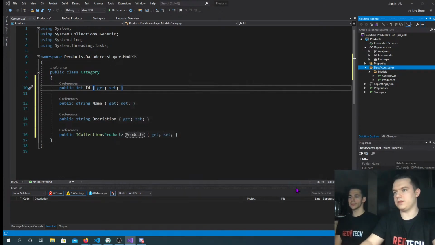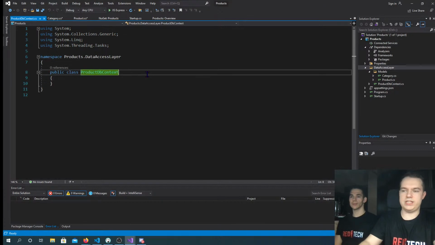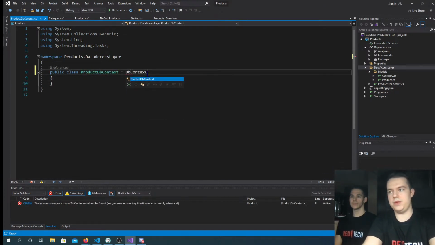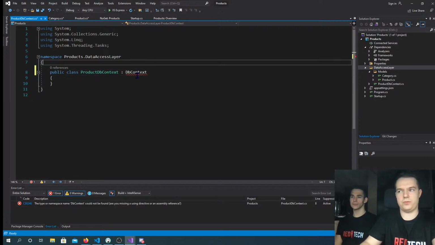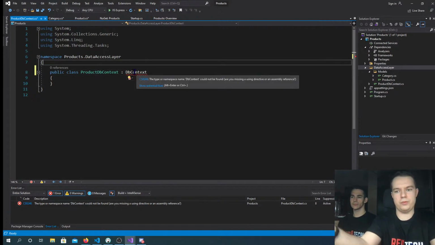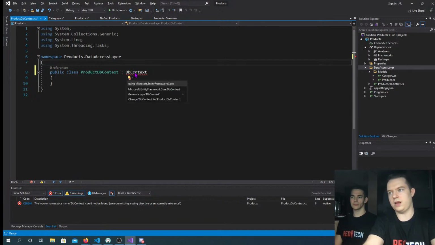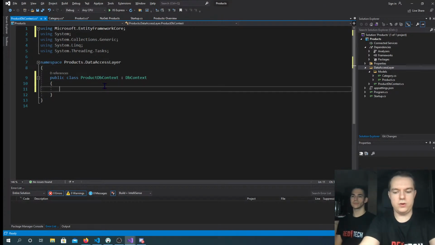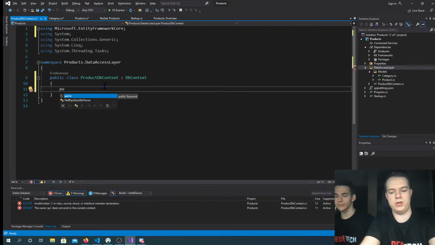Okay, so we have a ProductDbContext class. This class has to inherit from the DbContext class from Entity Framework. Now we're missing a namespace, so I'm going to press Alt-Enter here and say using Microsoft.EntityFrameworkCore, and then we're fine.